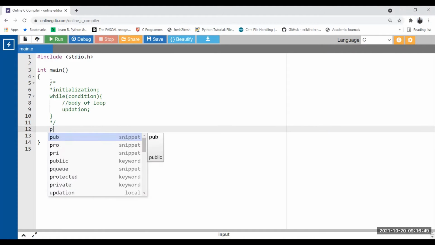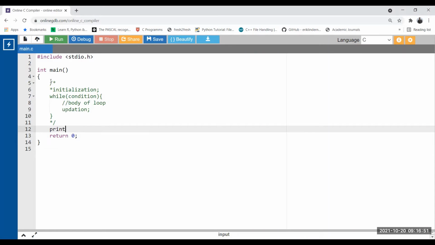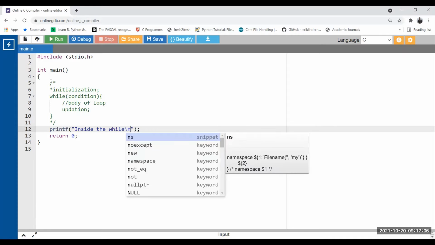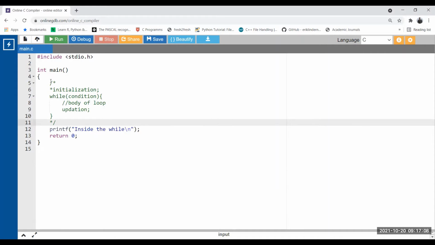So let's first put the line printf inside the while. Okay, and let's use a backslash n. So now I want to print this particular line 5 times. So we all know what we need.